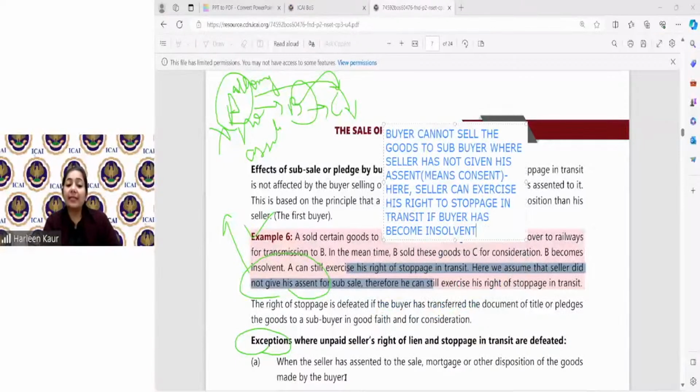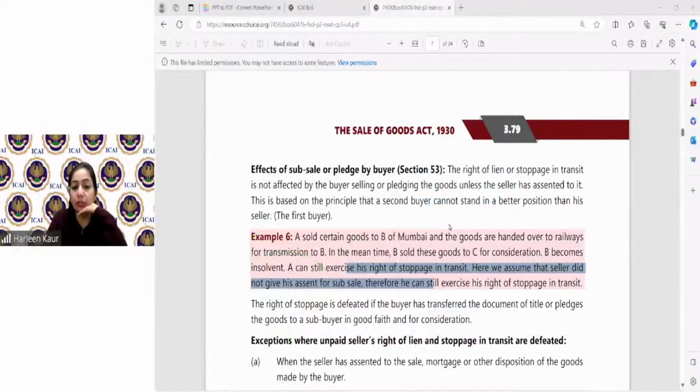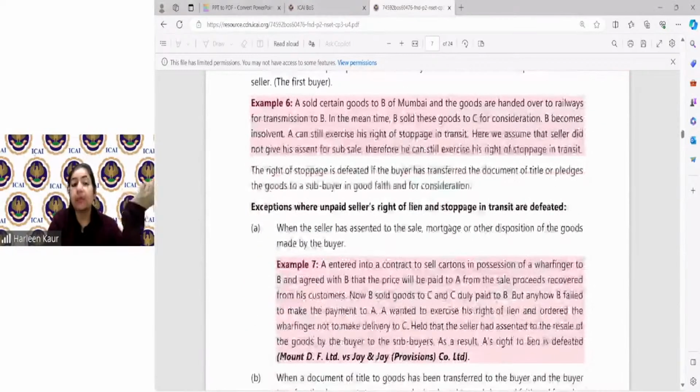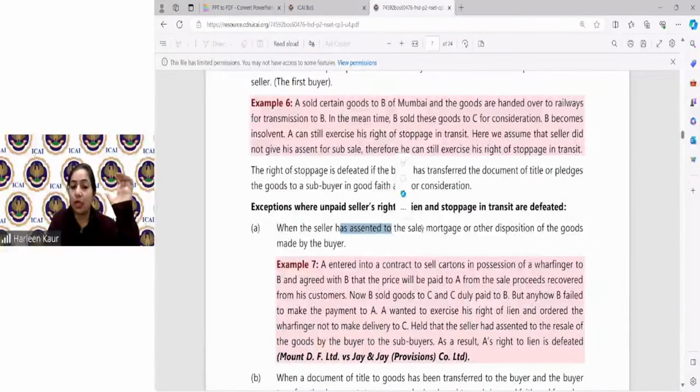But there are certain exceptions where the unpaid seller's lien and stoppage in transit comes to an end. Example 6, what is section 53 telling you? That if seller has not given the assent, you cannot sell my goods further. I can still take it back. But what are the exceptions where the seller has assented to the sale, mortgage, or other disposition? Mortgage is not a good word to be used in sale of goods.